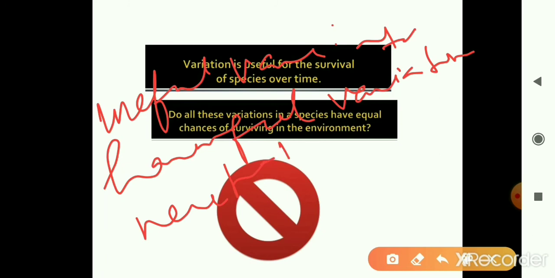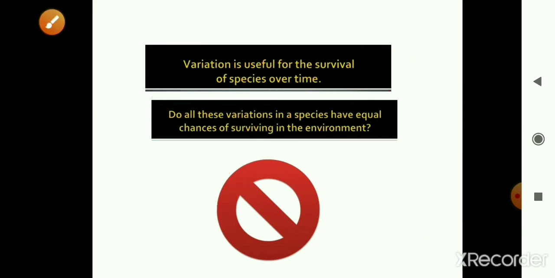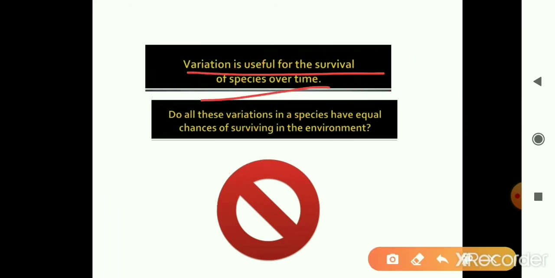Now what is more important is the useful variation, because these variations will be useful for the survival of the species whenever a change in the environment occurs. We have discussed in the chapter on reproduction that all individuals may not be protected under favorable variation, but these variations play a very important role in the survival of the species, because they pre-adapt the organisms to the changes that may happen in the environment.